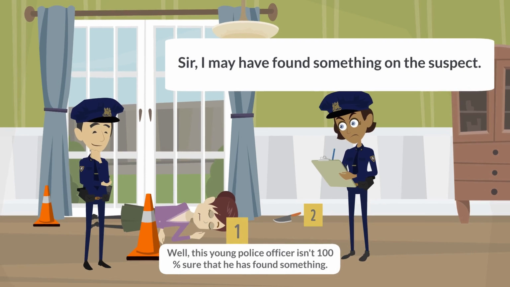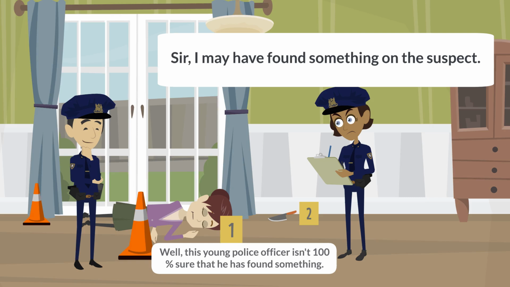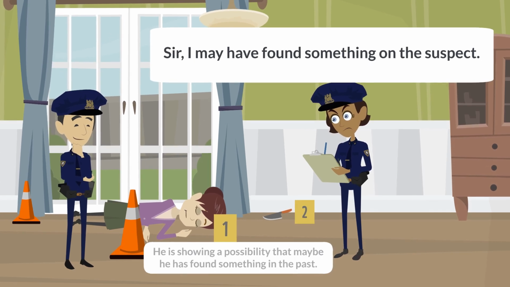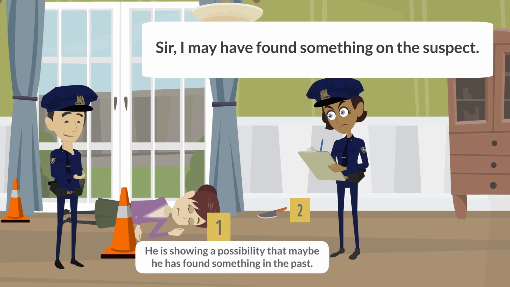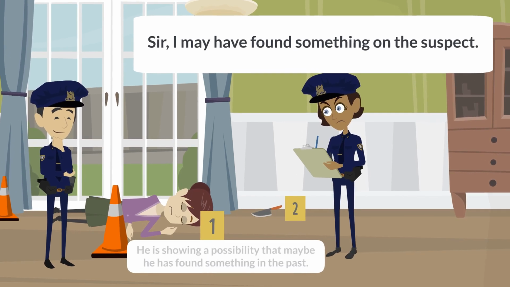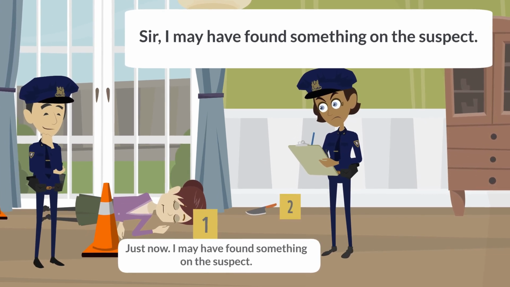Well, this young police officer isn't 100% sure that he has found something. He is showing a possibility that maybe he has found something in the past. Just now, "I may have found something on the suspect."